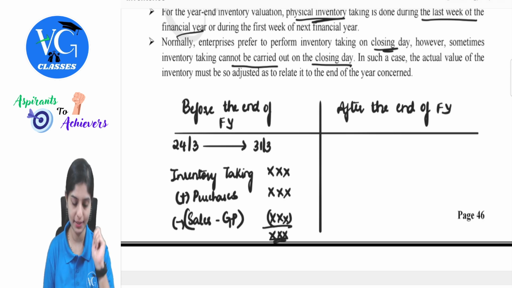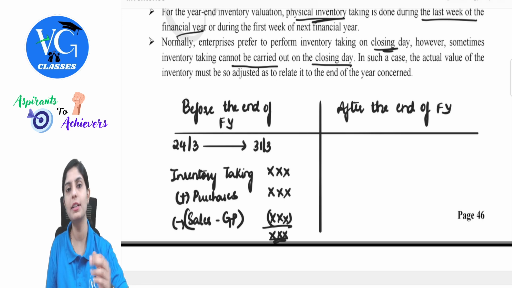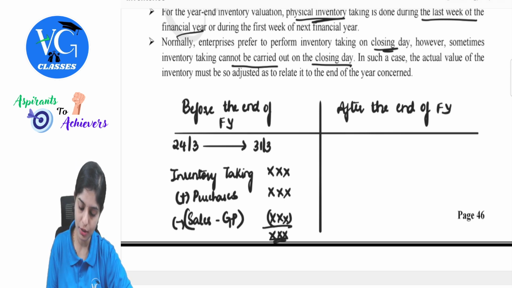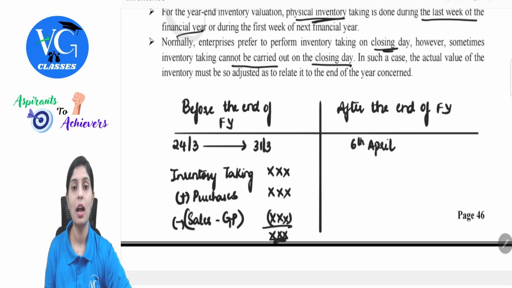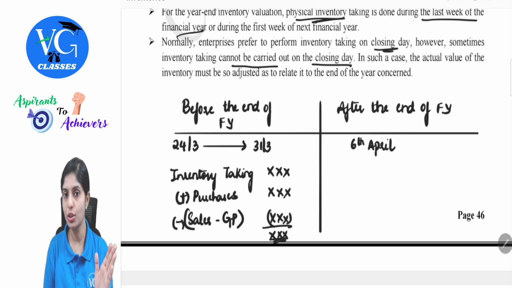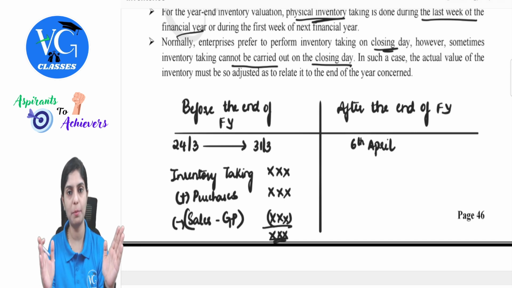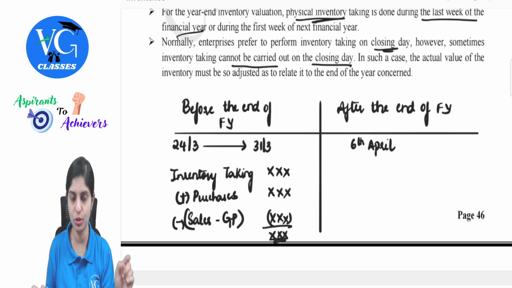Similarly, if the inventory counting is done after the end of the financial year, let's assume this is done on 6th of April. Now I want the value as on which date? 31st of March. So logically thinking, I do not want any of those transactions which occurred between 1st of April to 6th of April, because I want the values as on 31st of March.